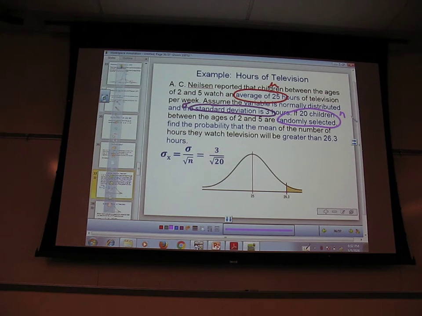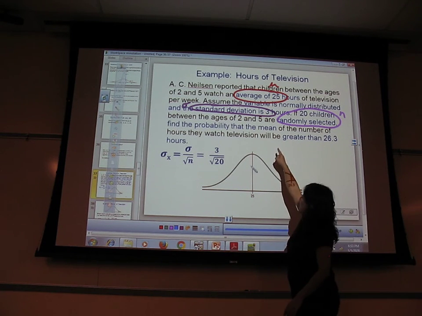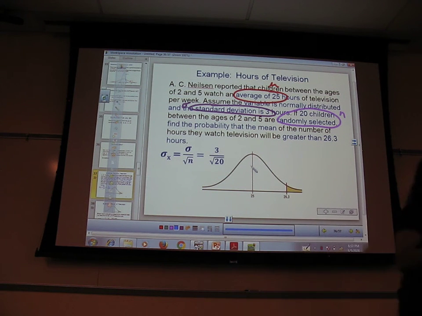Find the probability. Okay, so this is one of my clues that it is an x bar and not a regular x. The stuff we've been doing so far today has been regular x values. Find the probability of one candy bar being between 200 and 220 calories. Just one. Now we're talking about the probability that the mean of a bunch of them, an x bar. So the difference between x and x bar is important. X is just one. X bar means the average of a bunch of them.